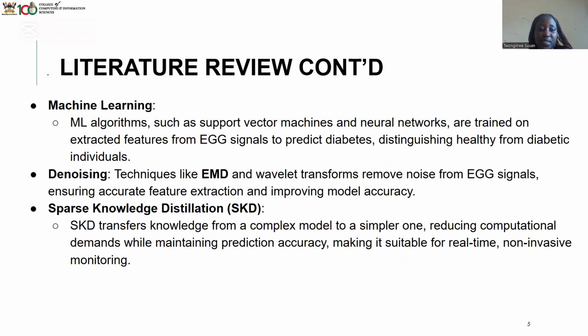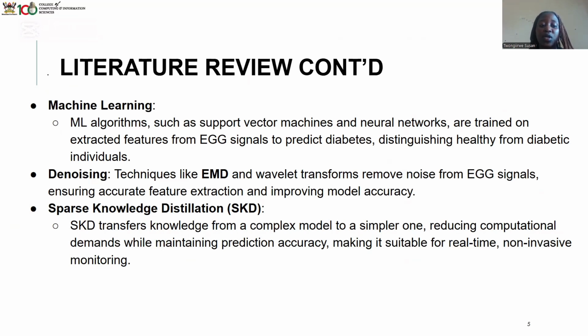And we also have machine learning. In this, we're going to be using different machine learning algorithms, such as support vector machines and neural networks, which are trained on the extracted features from the EGG signals to predict diabetes. And it will help us distinguish between the healthy and the diabetic individuals.